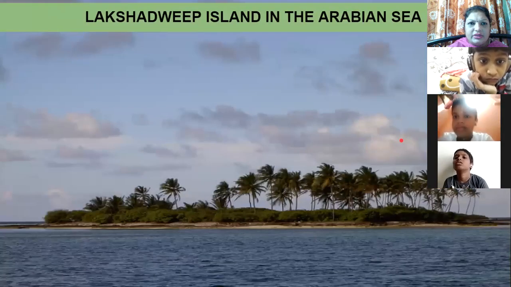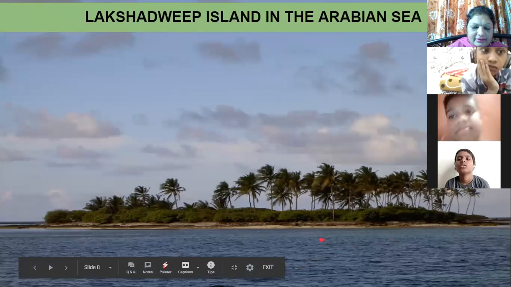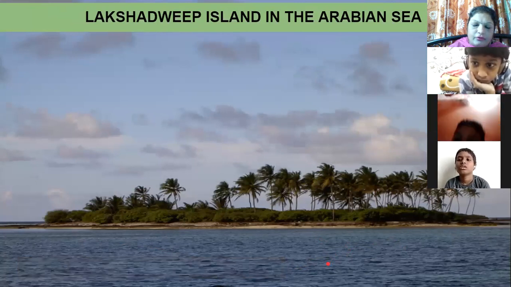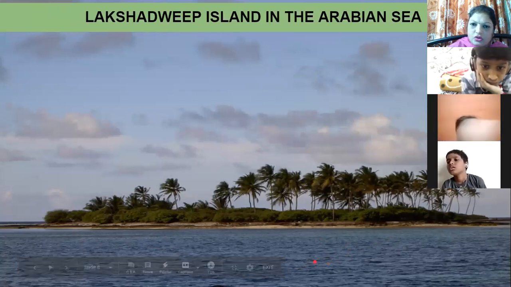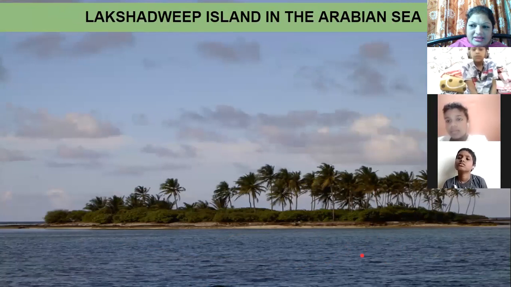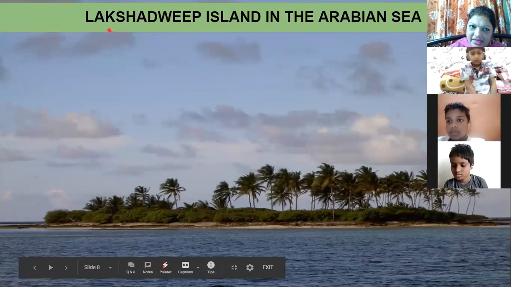Then Lakshadweep Island. You can see this island. The name of the island is Lakshadweep. And I told you, what do you mean by island? The land surrounded by water from all the sides. So where is this island, Lakshadweep Island? It is in the Arabian Sea. We saw in the map where the Arabian Sea is. So in the Arabian Sea, which island is there? Lakshadweep.